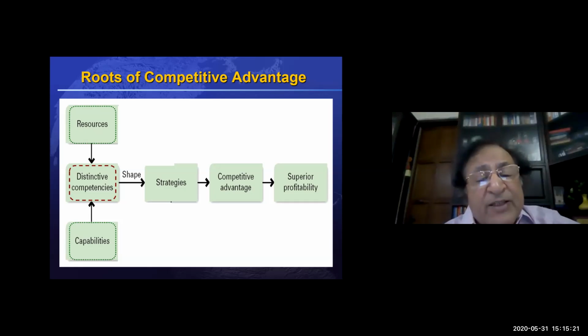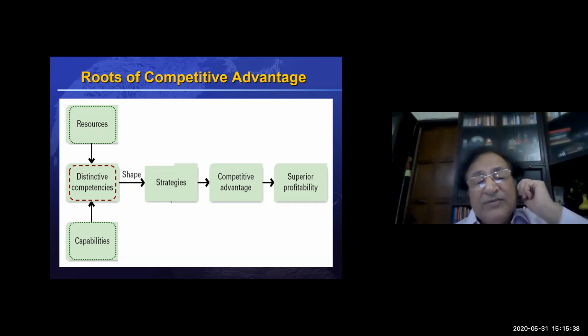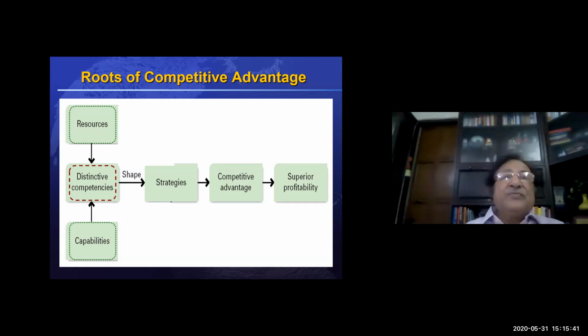What competencies we are going to use to ultimately get competitive advantage. This is going to be discussed in the next session, how we use these resources and capabilities to develop this strategy. So my question was, will strategies influence the competencies, or competencies would influence the strategy?